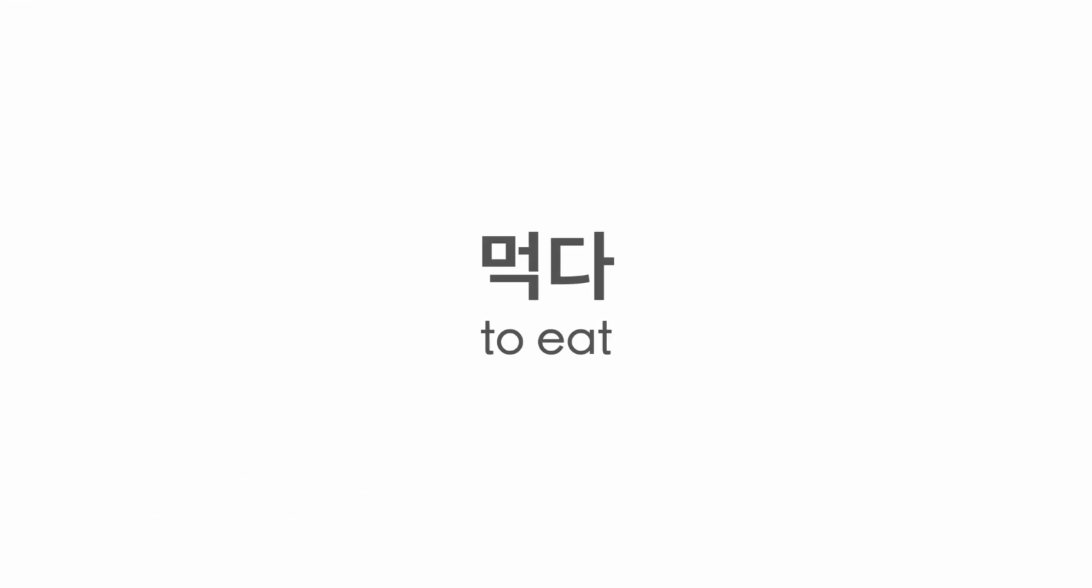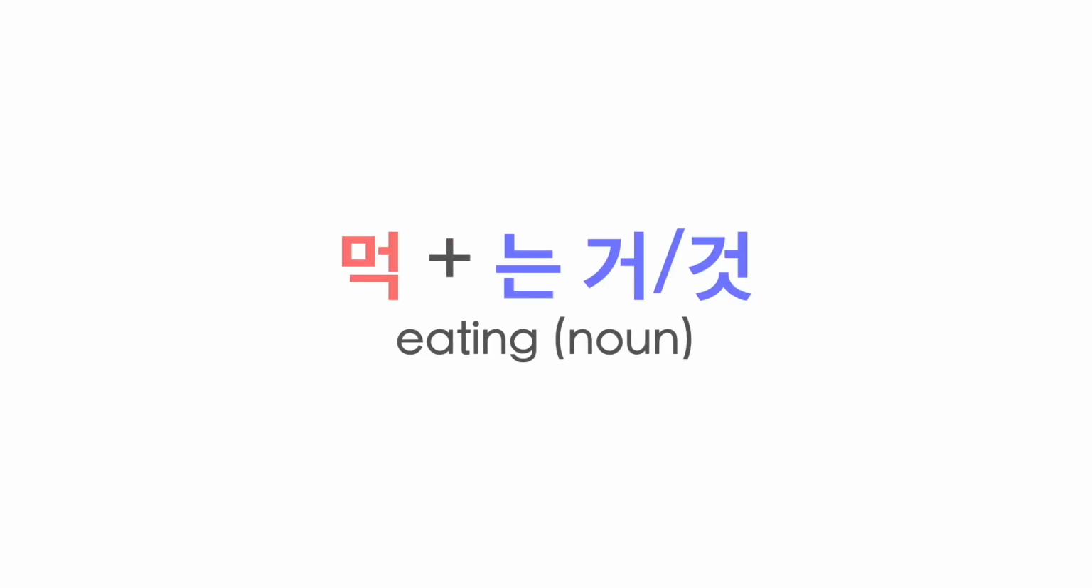Let's go over examples of gerund using the verb 먹다, which means to eat in Korean. Generally speaking, you can get the verb stem if you drop the verb ending 다 from the plain form. So in this case, we know that the stem of the verb 먹다 is 먹. Therefore, eating in Korean is 먹는 거 or 먹는 것.